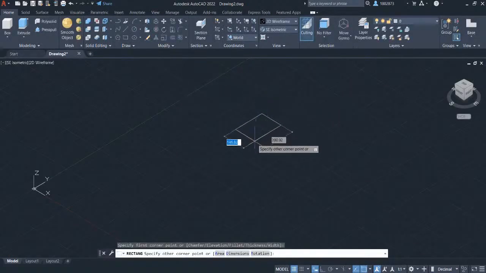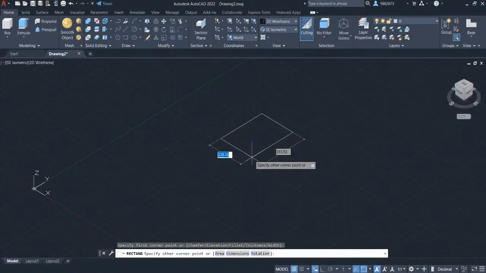Left click here and hover your crosshair here to create a rectangle. Let's key in 100 for the width. For defining the length, press Tab and let's key in 130. Press Enter.